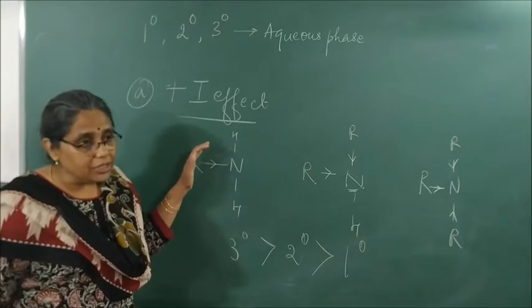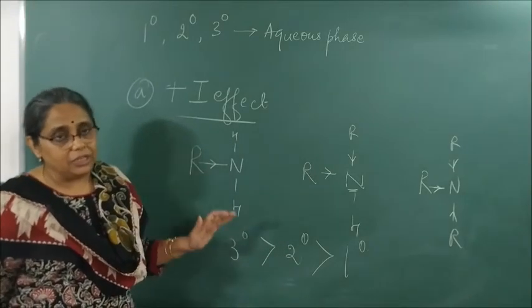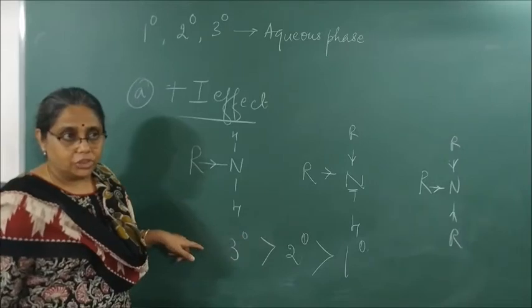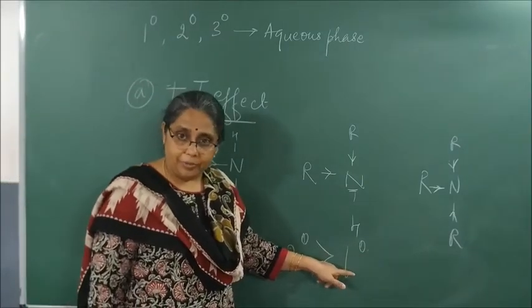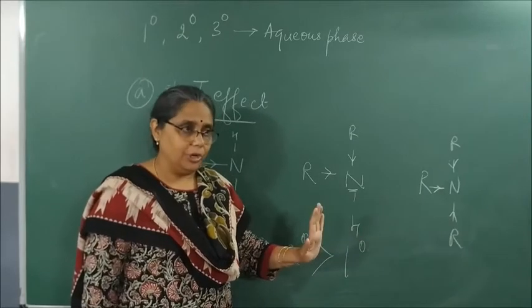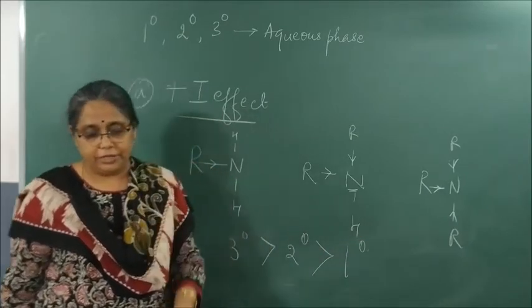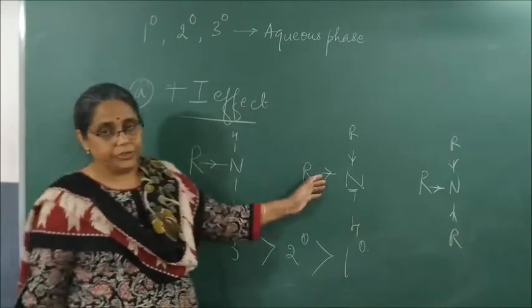So on the basis of plus I effect, the basicity should be in the order of tertiary, greater than secondary, greater than primary, greater than ammonia. Fine? Let us write.